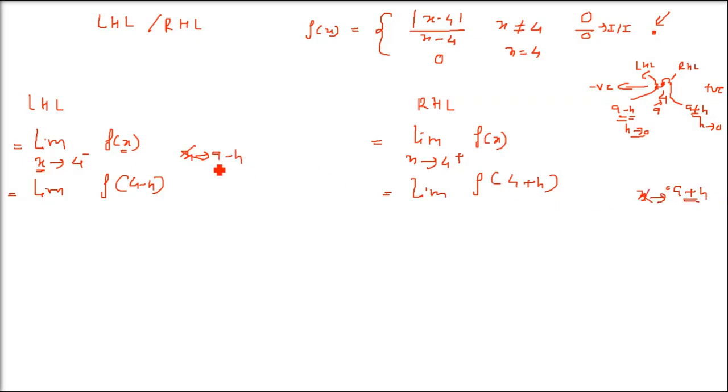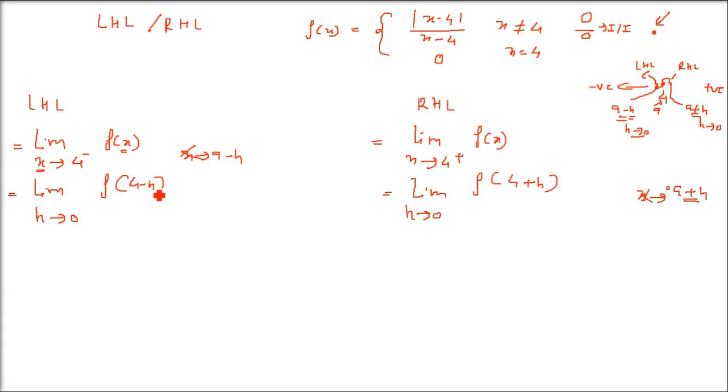A is already constant, so it's 4. But we have to find out about h. So as I said, h has to be as small as possible, that is, it goes to 0. So we say h tends to 0, because we just want to get closer to 4. So here we have 4 plus h, again same thing. Again h tends to 0, because we have actually replaced x with 4 plus h. Now we will not talk about x, we will talk about h.